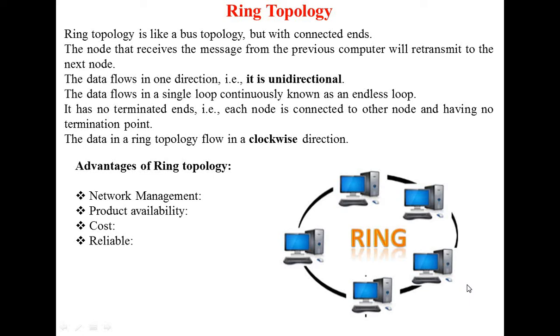Remember this also, data flow in ring topology is clockwise. Some can be anti-clockwise, but remember ring topology works on clockwise. Advantages of ring topology are network management, product availability, cost and reliability.